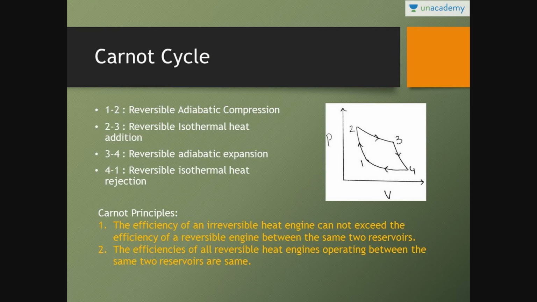Now this is the Carnot cycle. Carnot cycle is very, very important. Four important processes of Carnot cycle: 1 to 2 is reversible adiabatic compression, 2 to 3 is reversible isothermal heat addition, 3 to 4 is reversible adiabatic expansion, and 4 to 1 is reversible isothermal heat rejection. These are the important principles of Carnot cycle.